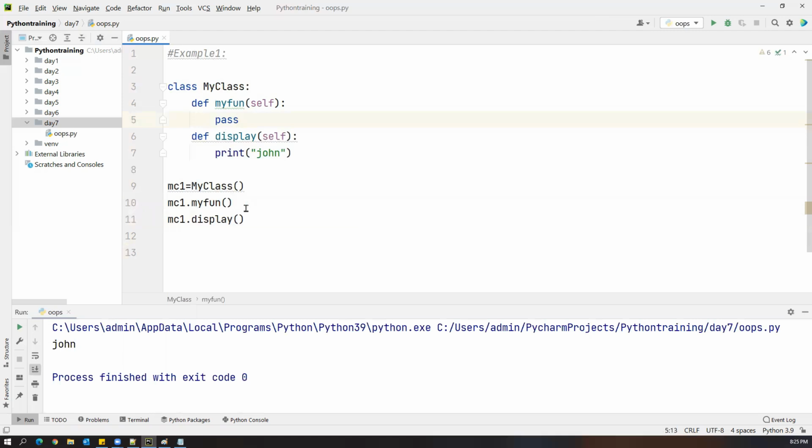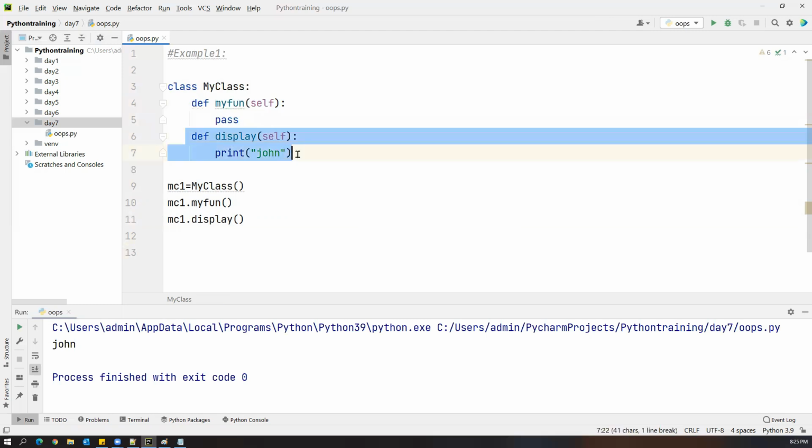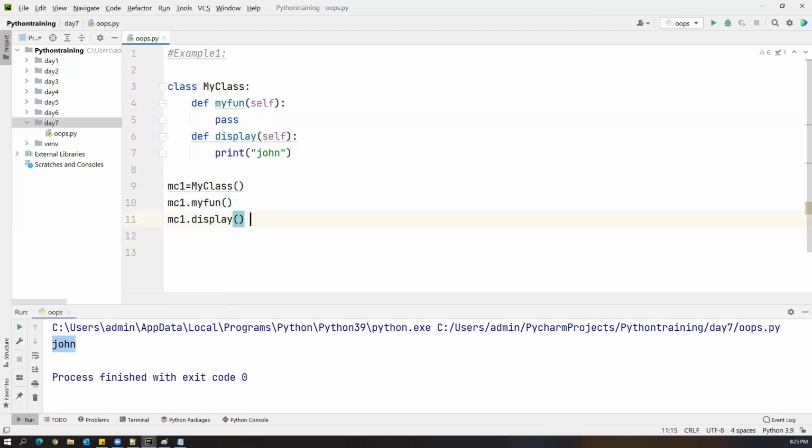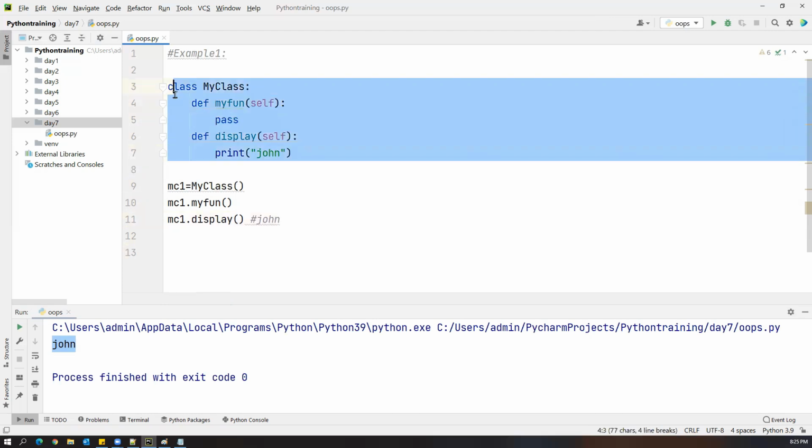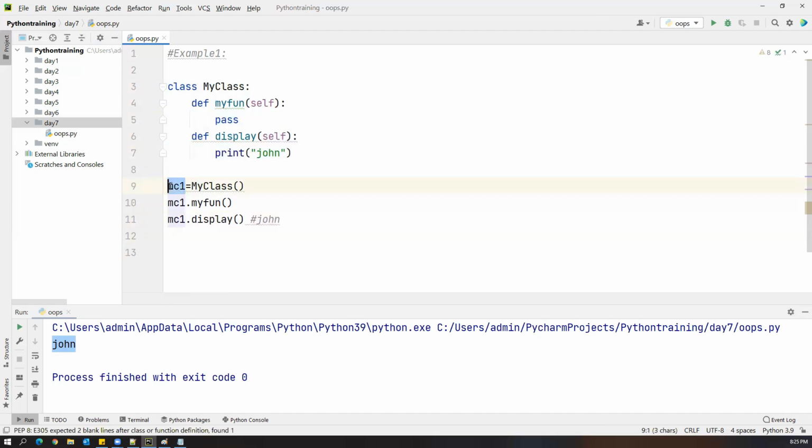Now when I execute this, this will give you an output. You can see the first method gives nothing, as I have not written any body in it. But when you come to the second method, it is printing some value here. So this is a simple example of how we can create a class, how we can create an object, and through the object how we can access the methods. The same thing we have to follow throughout the classes and objects concept.